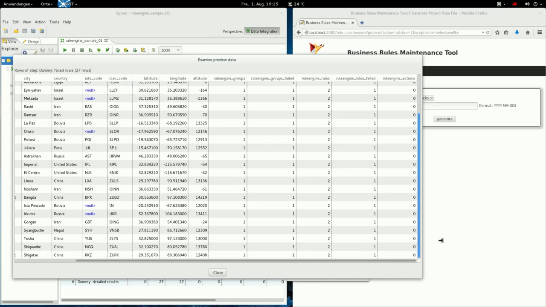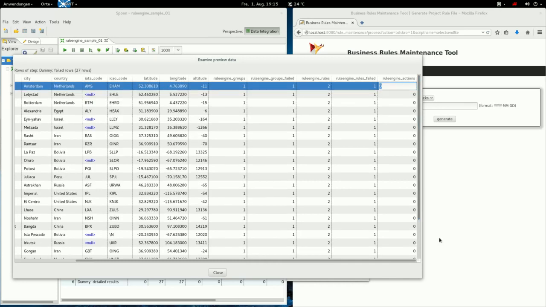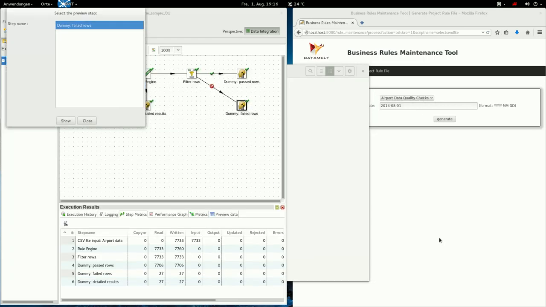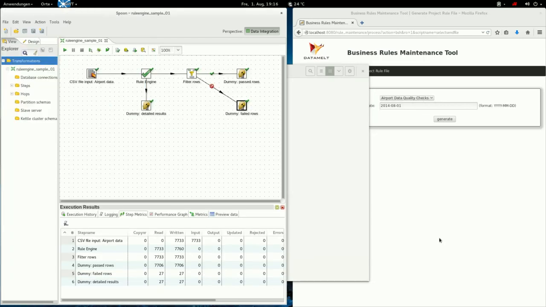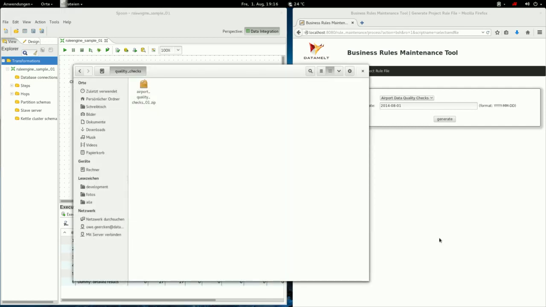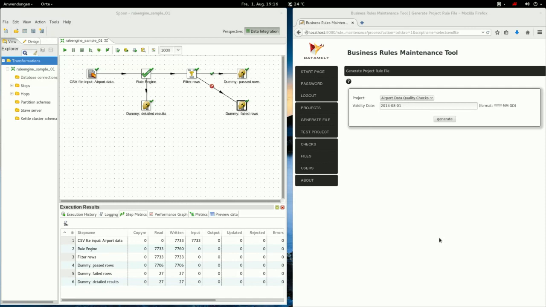So you can see these 27 airports did not conform to our rules. On the other hand, you could look at the other rows and see which rows passed.